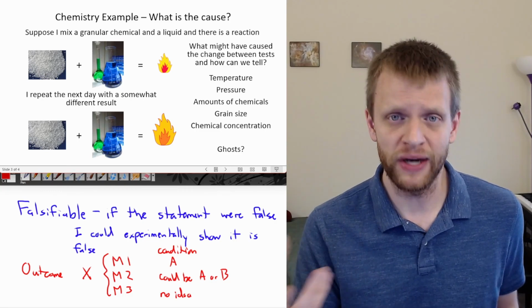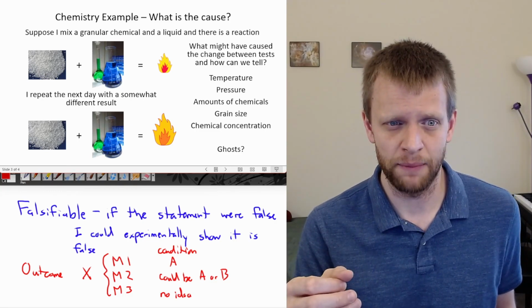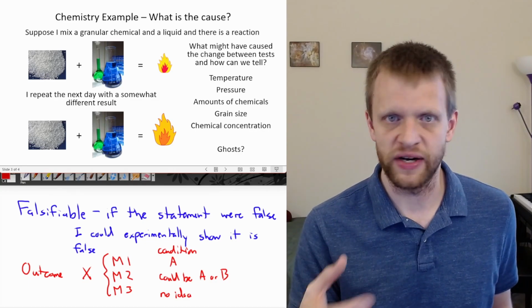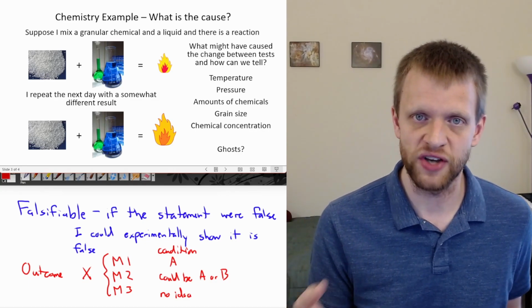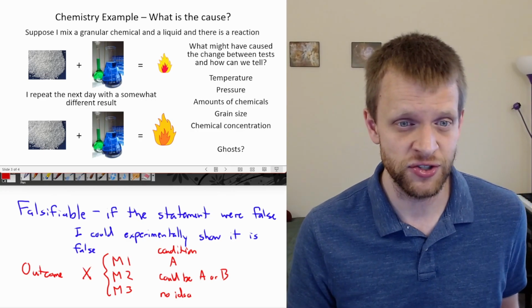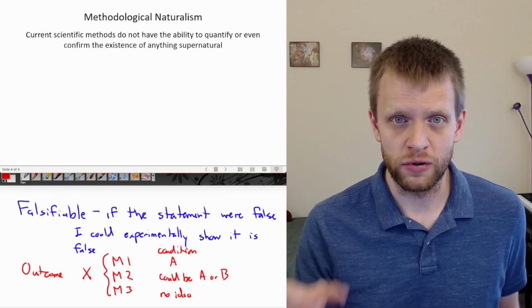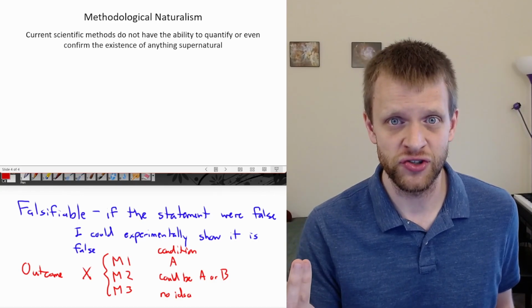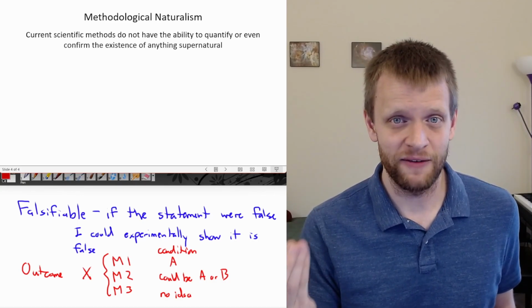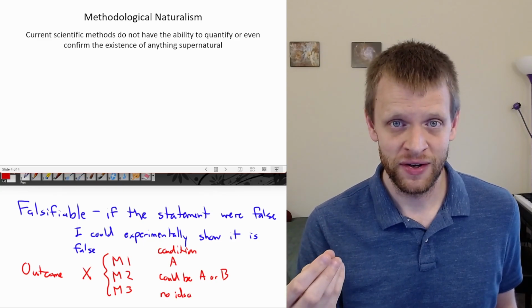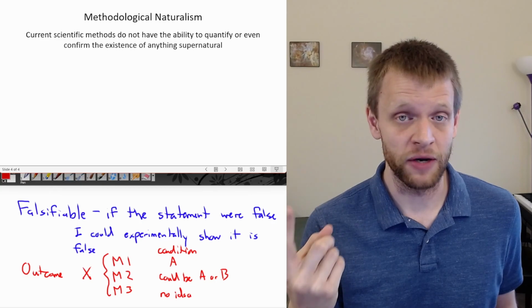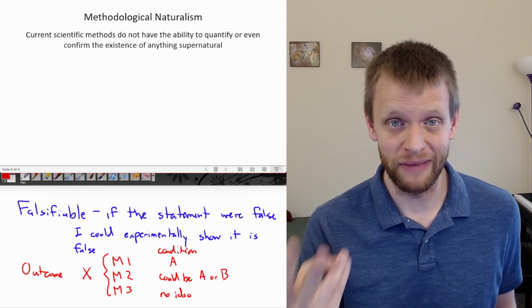If we were saying the pressure was affecting how this reaction happened, we have ways of measuring pressure. Amounts of chemical, grain size, chemical concentrations, we have ways of measuring all of those things. But for proposed supernatural causes, we don't really have any reliable methods to actually either even confirm those, much less measure their particular properties.